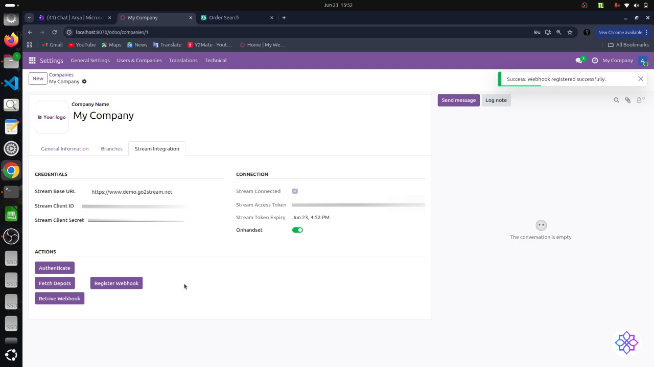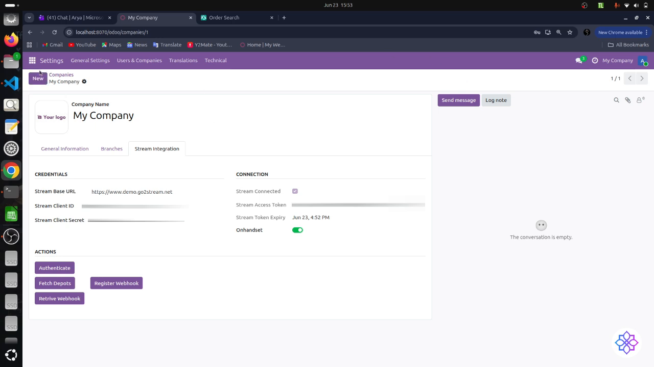Next, we have this Register Webhook button. This registers Odoo with Stream, so that Stream can notify Odoo whenever an important event occurs, such as order updates or delivery status changes. And here we have the Retrieve Webhook button. We can also use this button to verify the registered webhook details, like this, and ensure that the integration is properly configured.